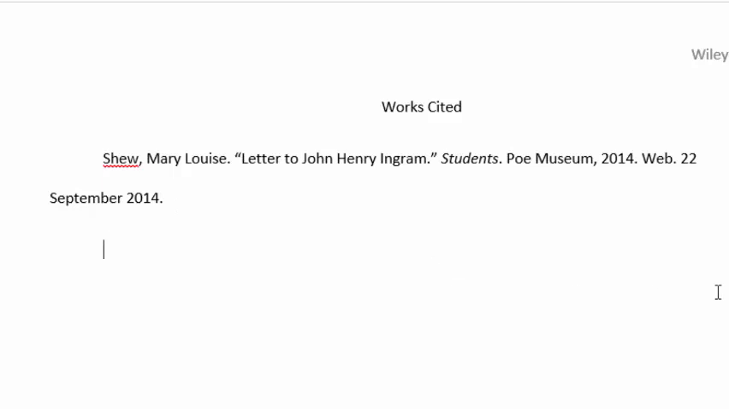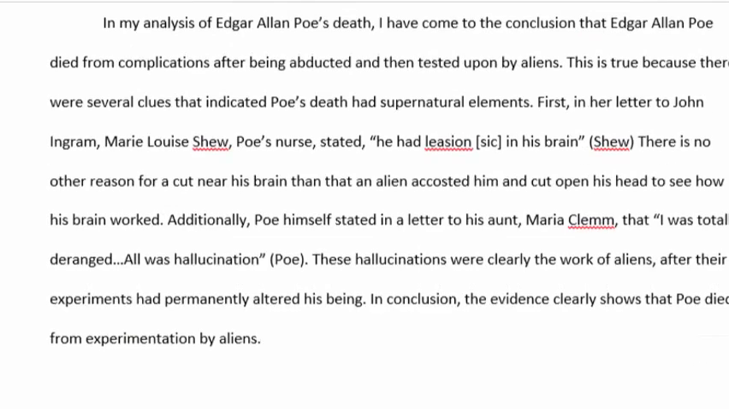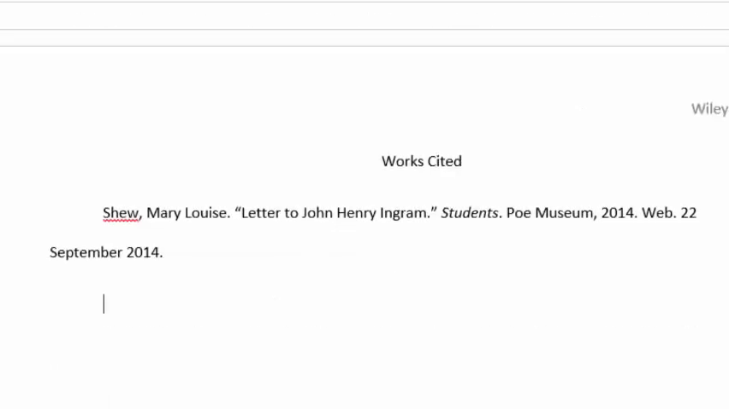After that, I would go back up, find my other source, right here, and then cite that one as well. And that is how you do a works cited page.